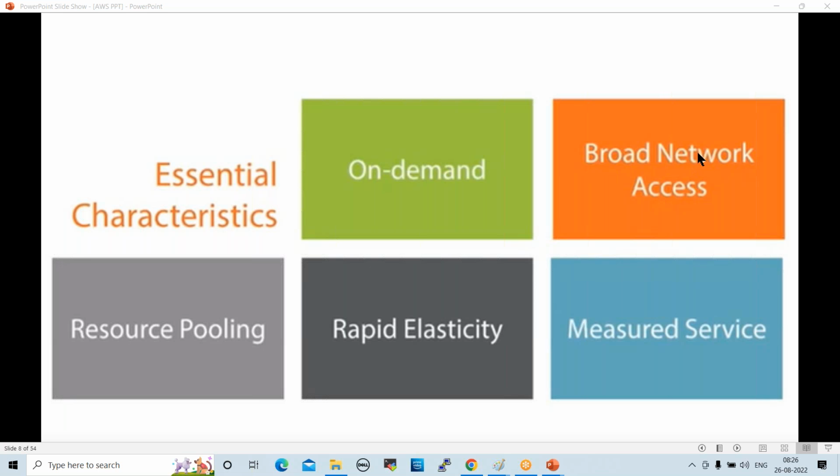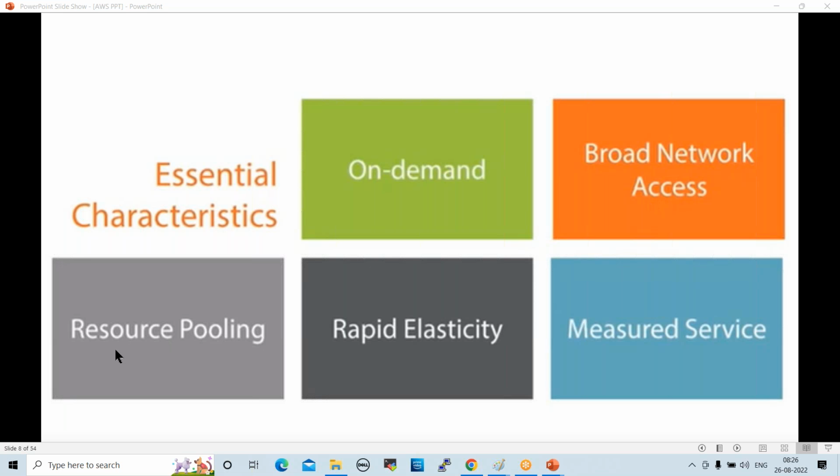Next one, broad network access. Whatever servers, network, or storage we are using, we can access from anywhere, from your home, from your office, from anywhere. That is nothing but broad network access, right? With proper authentication only you can access it, right?